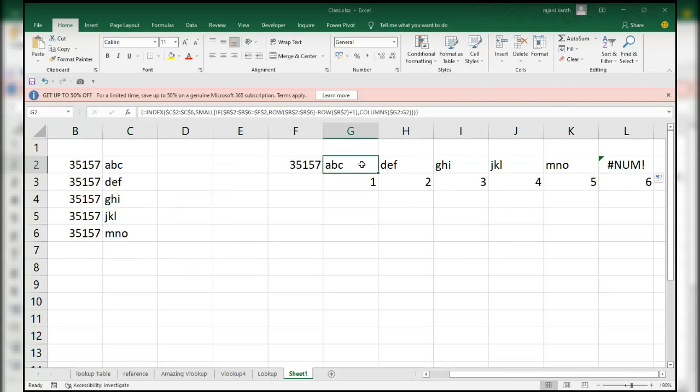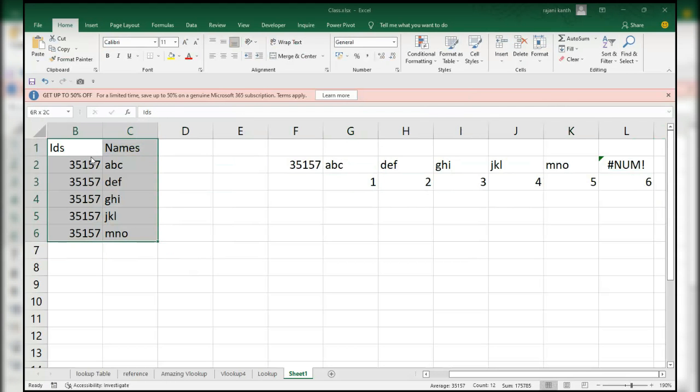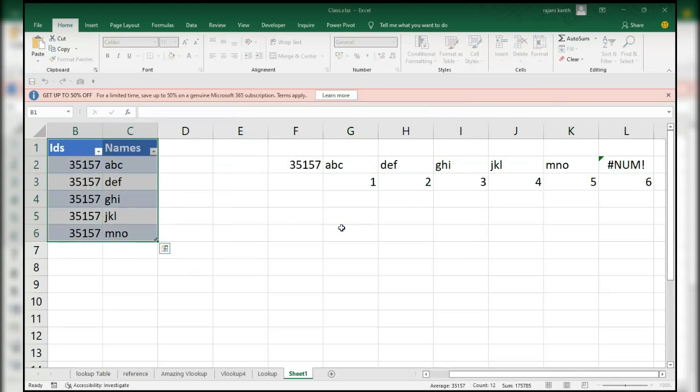Okay. It's not dynamic. You have to convert it into dynamic. Okay. IDs, names. So convert into a table. Control T. Yes, my table has headers. Now it converted into a table.